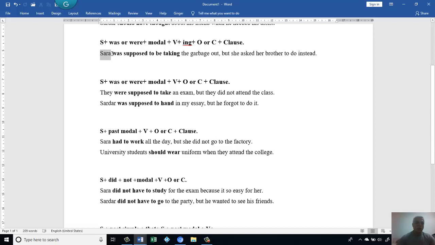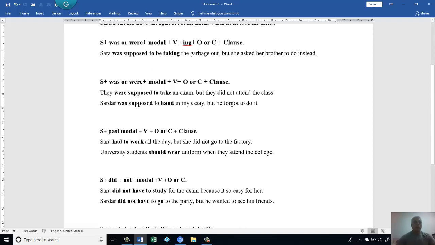Here we have the subject, then the verb to be, or sometimes called be verb, then it was, then we have supposed to. We call these semi-modals. Then we have be, then taking, which makes the whole sentence in the past and also continuous, because here I have be taking.